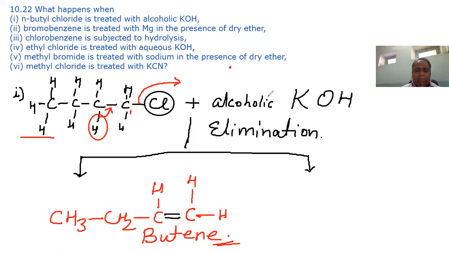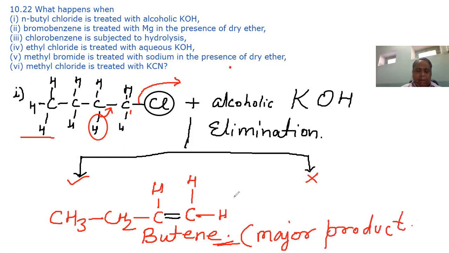If this chlorine had been in some other carbon atom, then there could have been some other possibility. But there is no other possibility. There is only one possibility, and this will be the major product. This is the answer.